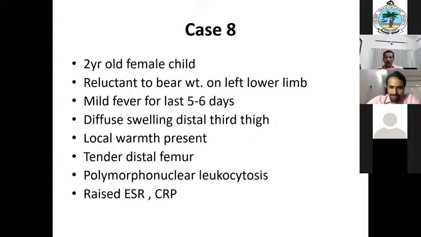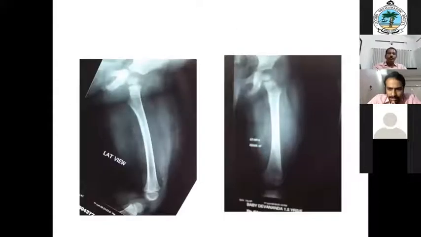Again, I have said that we may not get classical findings nowadays because we are already getting a treated case. So what is the possibility? So this is the first X-ray. There are not many positive findings. So now the second X-ray. Sorry, it is just tilted. Not that good an X-ray also.